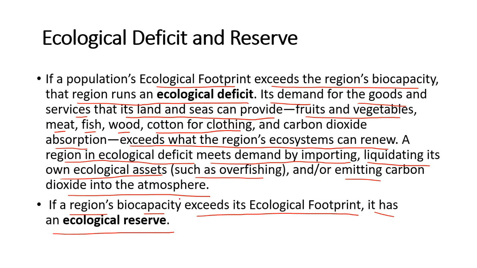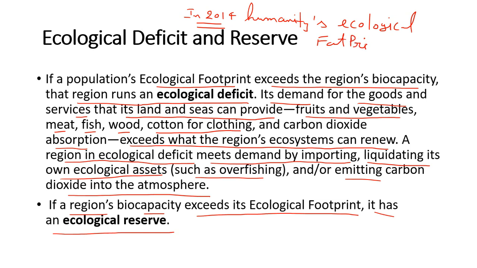Now consider the analysis by Global Footprint Network. In the year 2014, the Global Footprint Network estimated humanity's ecological footprint as 1.7 planet Earth. What exactly does this mean?